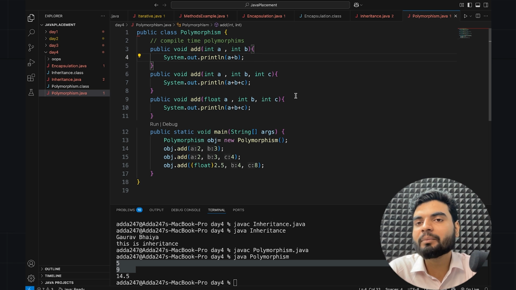But different parameters or different types of parameters. So that's known as compile time polymorphism. But what is runtime polymorphism? That is another question. So runtime polymorphism can be seen in the inheritance concept.